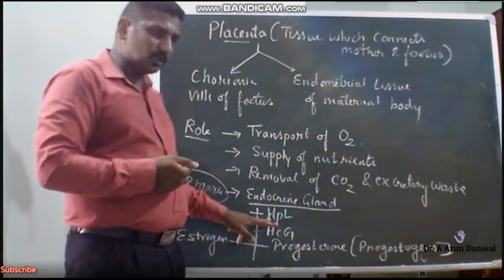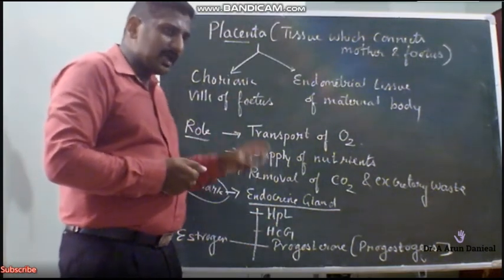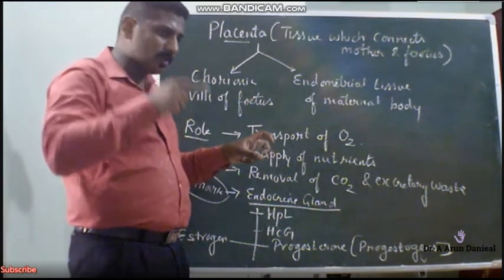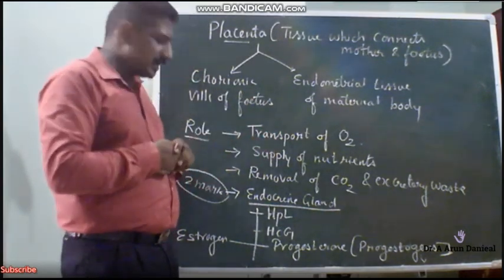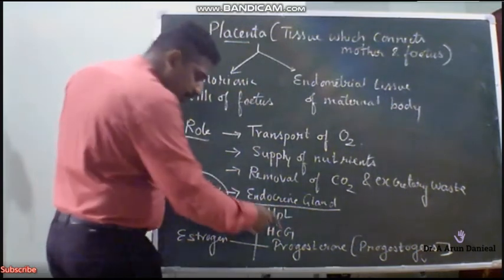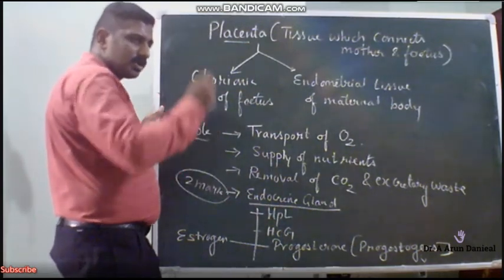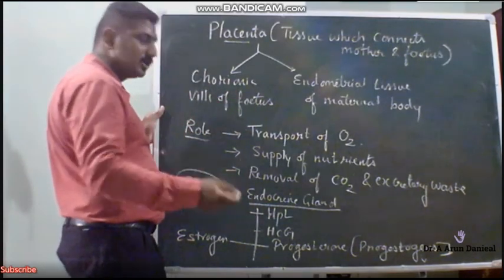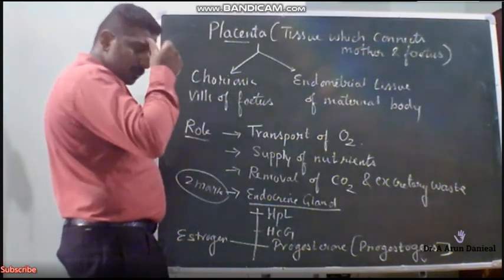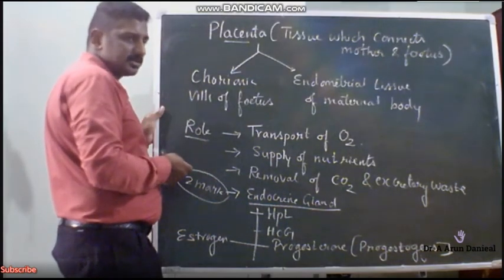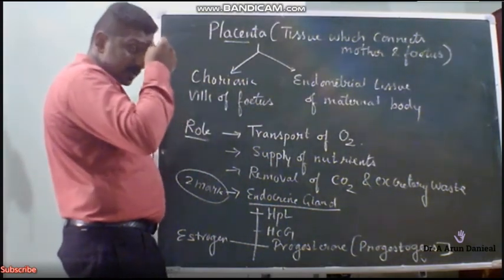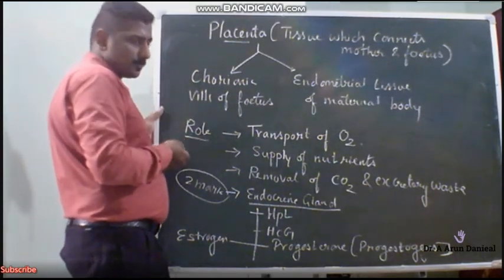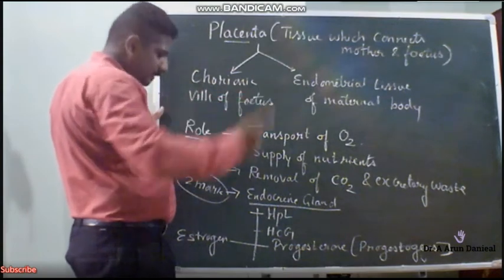Human placental lactogen helps the mammary alveoli to secrete milk. Even the pituitary hormone called prolactin also induces the secretion of milk. And human chorionic gonadotropin will act on the corpus luteum. The corpus luteum is already secreting progesterone. Further, human chorionic gonadotropin stimulates the corpus luteum present inside the ovary to secrete more progesterone, so that the endometrial lining can be maintained.